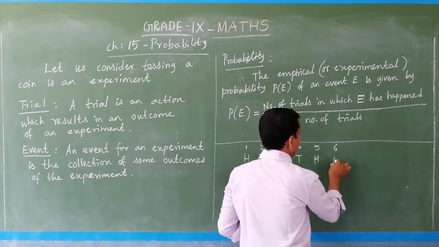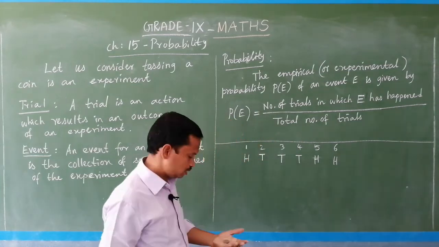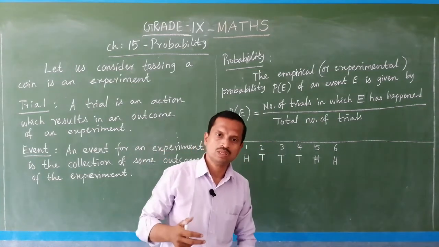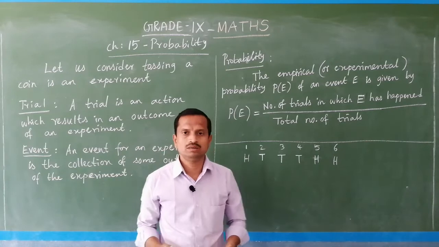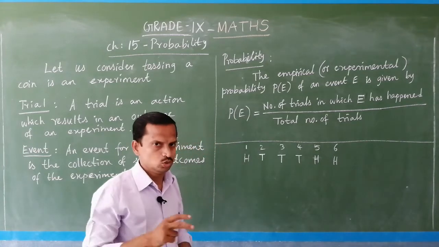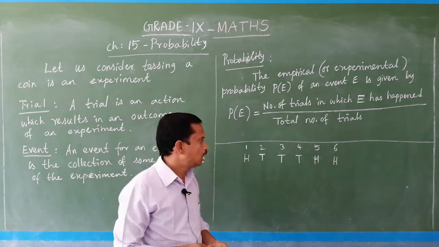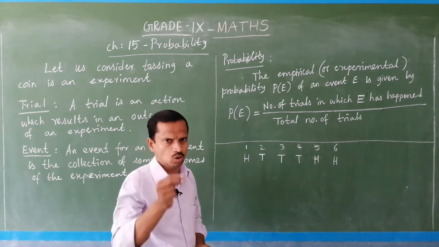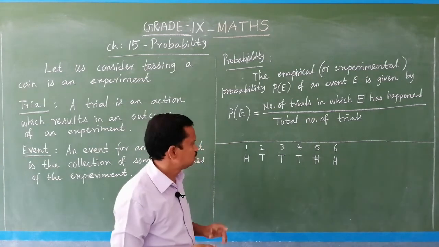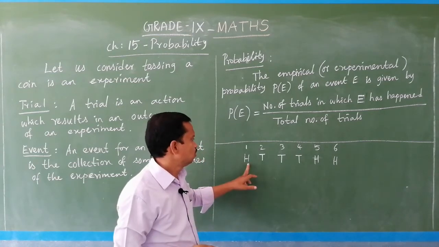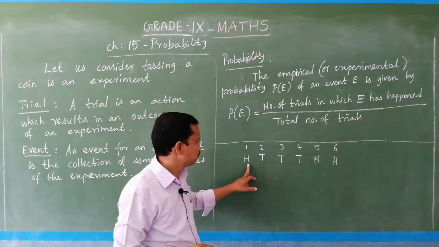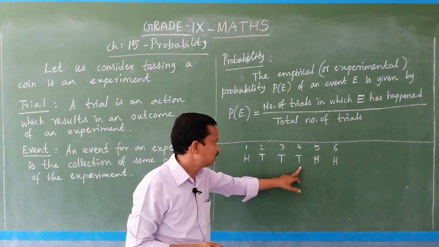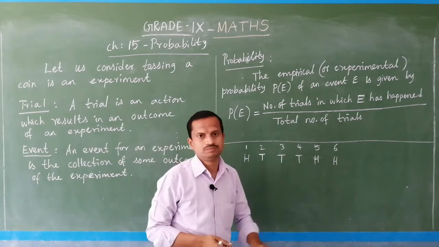So like that we can toss the coin. Tossing a coin we choose as an experiment, and 6 times I tossed this coin. You see the result each time. First you got head, and then tail, tail, tail, and again head.